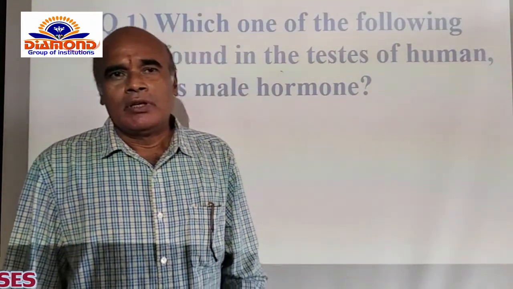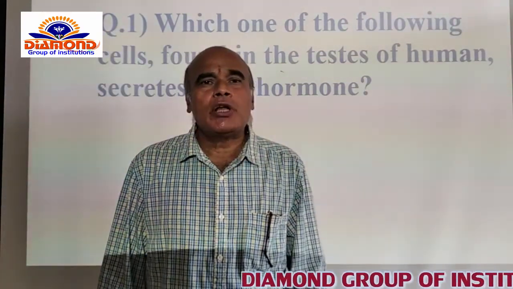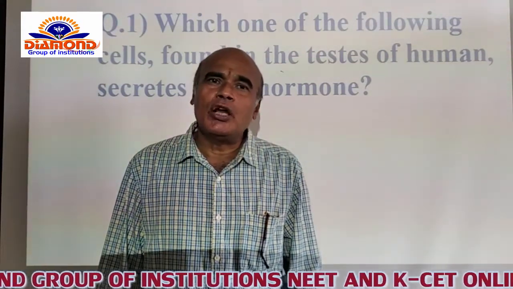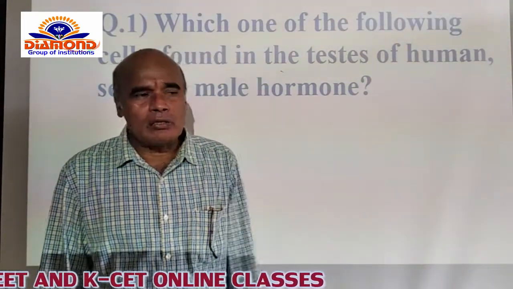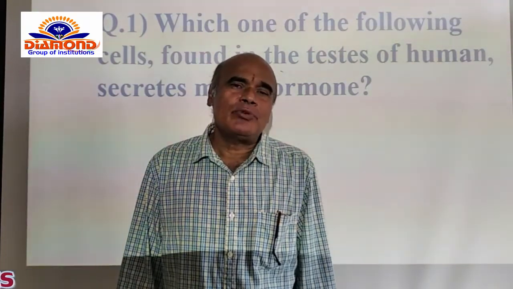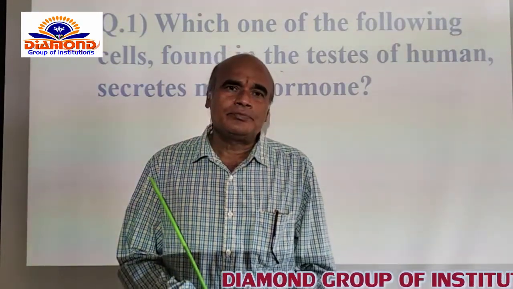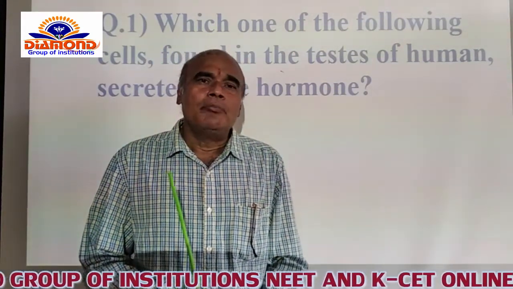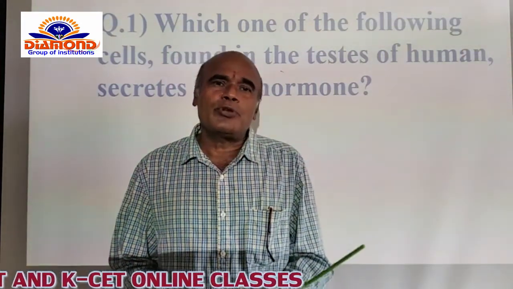You know that each testis is divided into 250 testicular lobules by septal-like structures called tunica albuginea. Each testicular lobule is constituted by 1 to 3 seminiferous tubules. Each seminiferous tubule is internally lined with the germinal epithelium, which contains male germ mother cells, called spermatogonia.